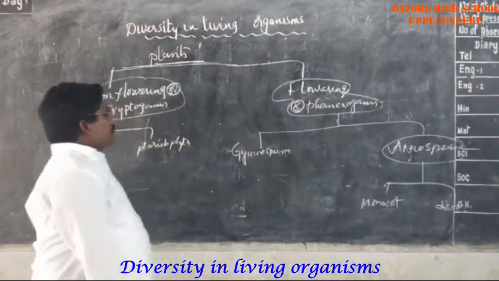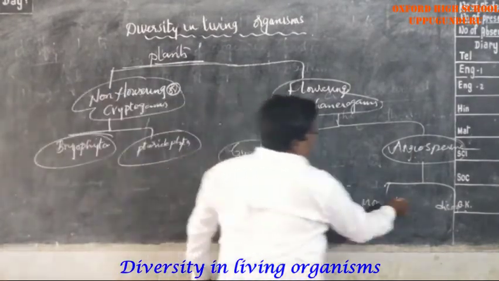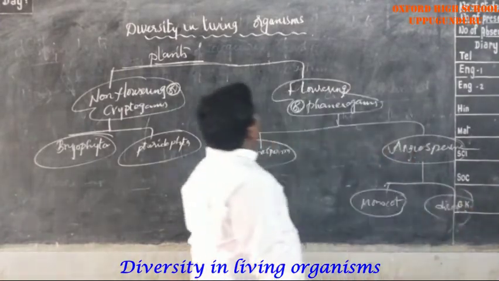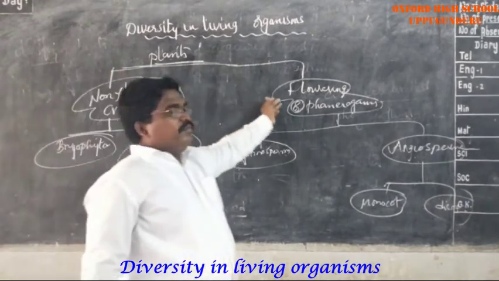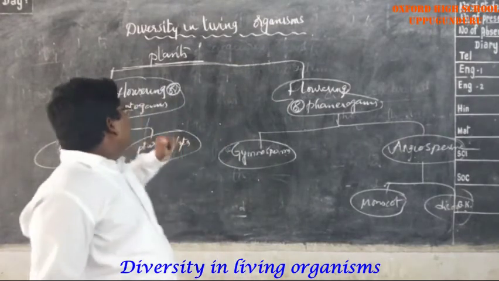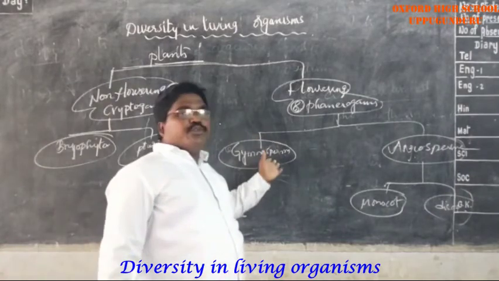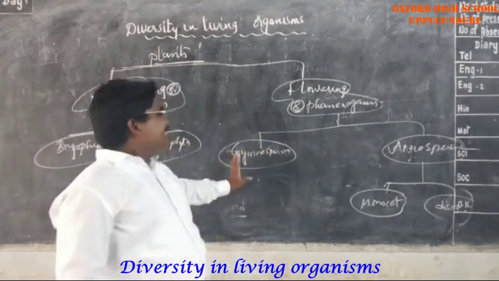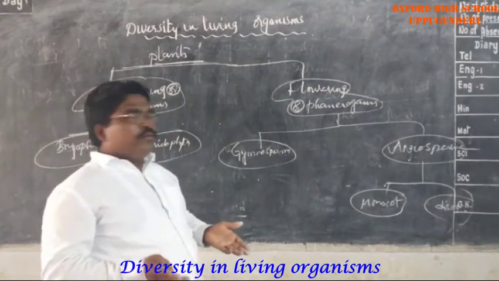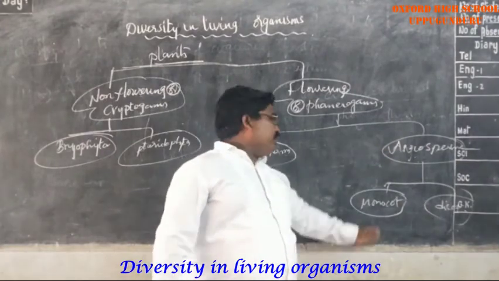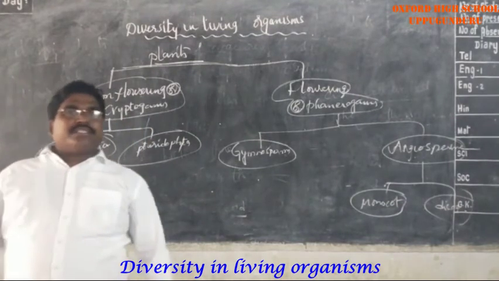Okay. So dear students, this is about the classification of plants. The plants are classified into non-flowering plants, cryptogams, and flowering plants, phanerogams. Again, the non-flowering plants are divided into Bryophyta and Pteridophyta. Here, gymnosperms and angiosperms. That means in gymnosperms the seed is naked, present outside of the fruit. Here, the seed is present inside the fruit. Monocot and dicot. Okay? In the next class, we will see the remaining classification of organisms. Thank you.